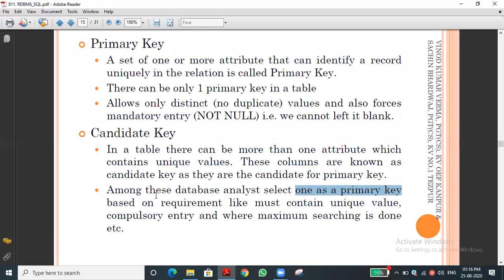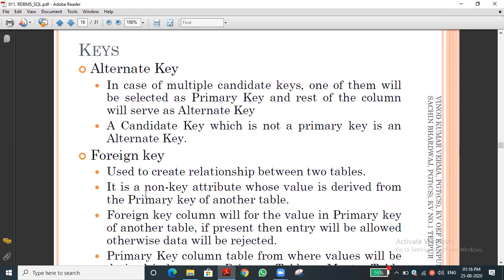Yes, we got it. Okay, good. Now you can see alternate key. In case of multiple candidate keys, for example 2 or 3, or sometimes 5: Employee ID, Aadhaar number, email ID, phone number, and some other thing. In case of multiple candidate keys, one of them will be selected as the primary key, again the same word, one. The rest of the columns will serve as alternate keys, alternate to the primary key.